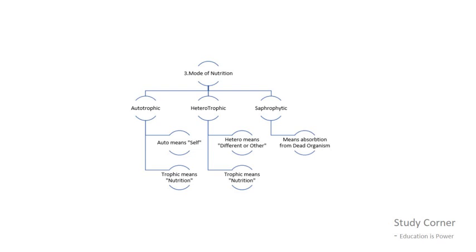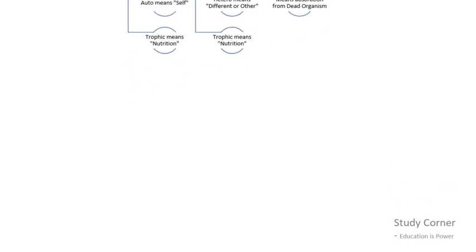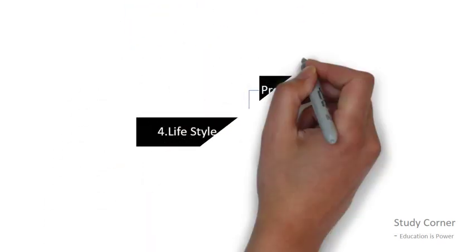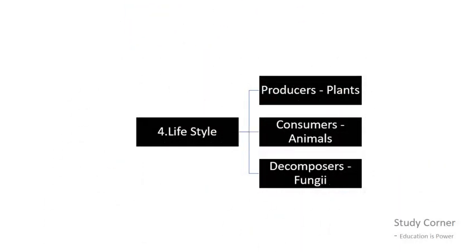The fourth criteria through which living organisms can be classified is whether they are producers, consumers, or decomposers. Plants are producers, animals are consumers, and fungi are decomposers.